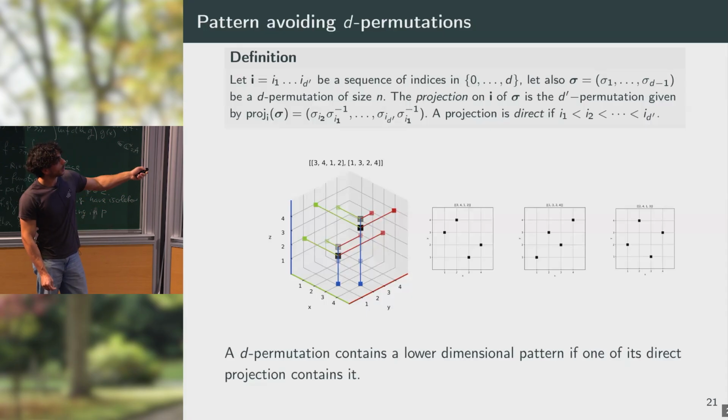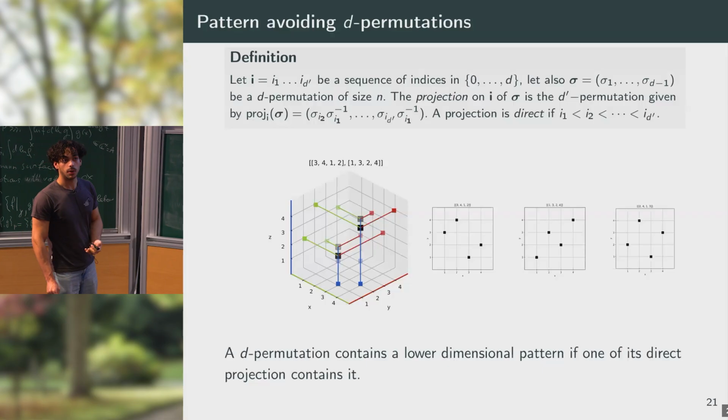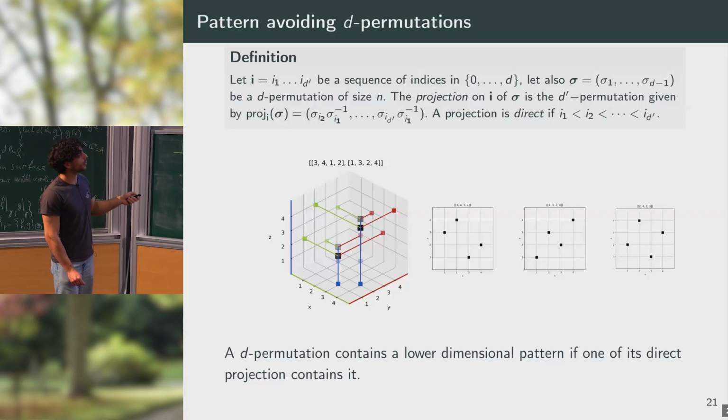So in 3D, if I consider a 3 permutation, I will have 3 projections with respect to the x, z axis, y, z, and xy, which in this example are shown here. And I say that a D permutation contains a lower dimensional pattern if one of its projections of the same dimension contains it.